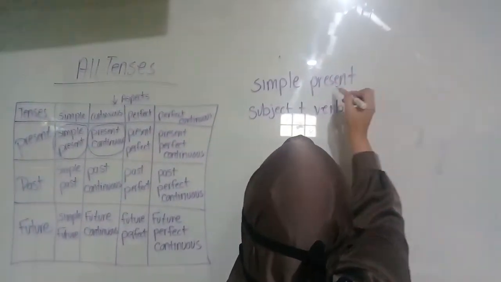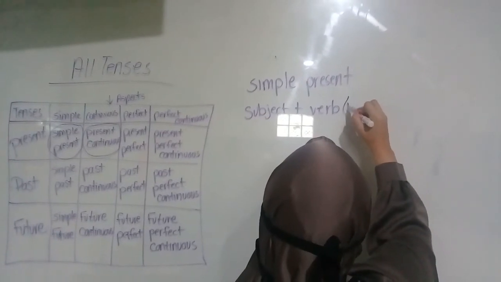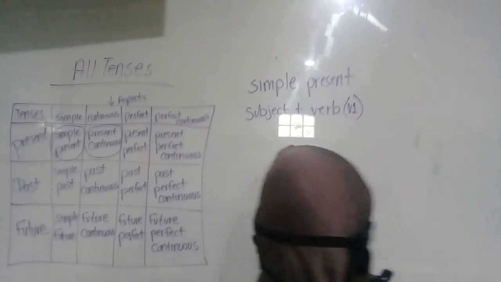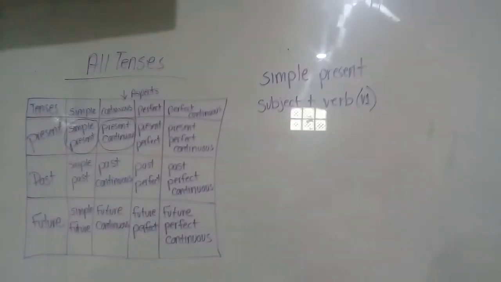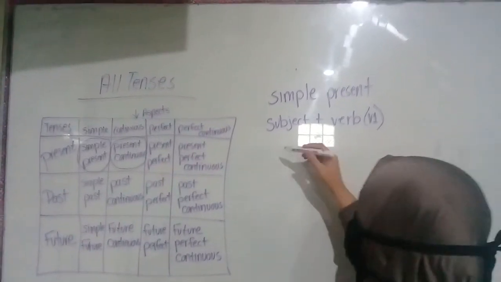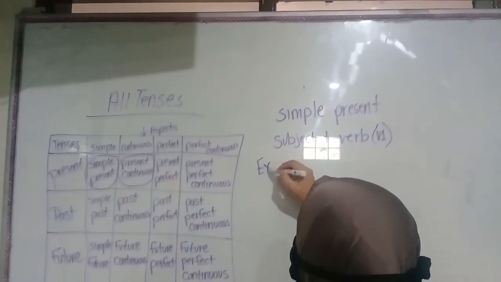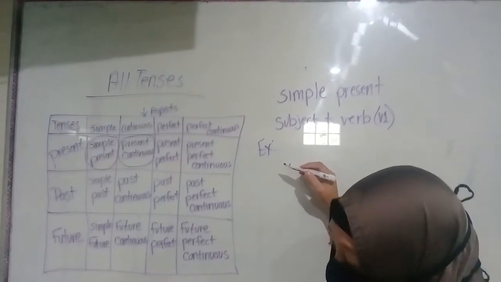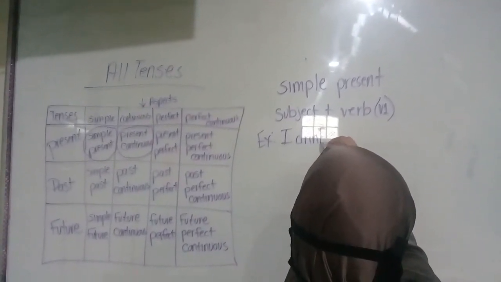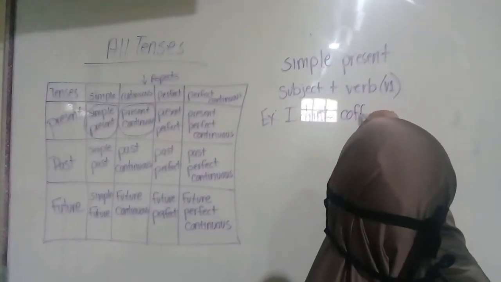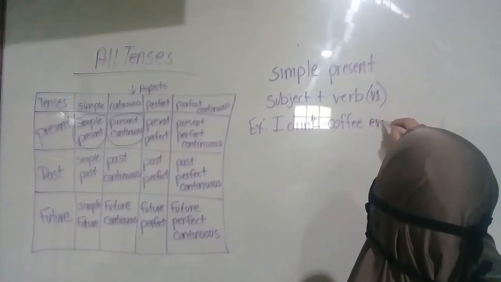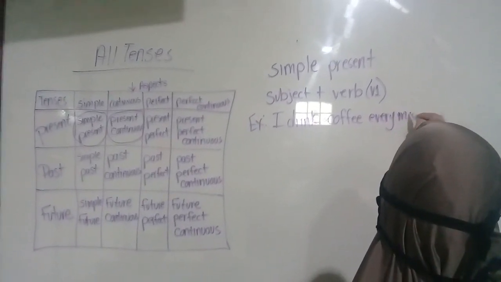And in this case, because it's a simple present, we can also call this verb 1. Okay. Let's do some examples so that you can see what this tense is like. Example sentences: I drink coffee, this is me, maybe not you guys, every morning.